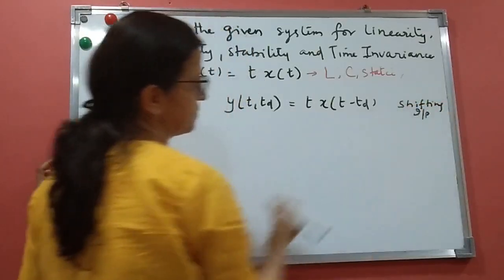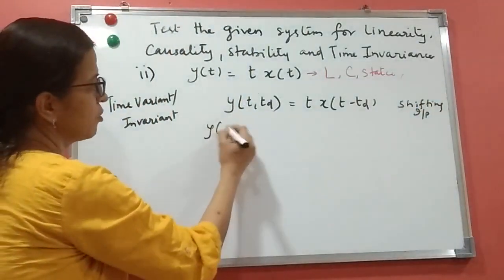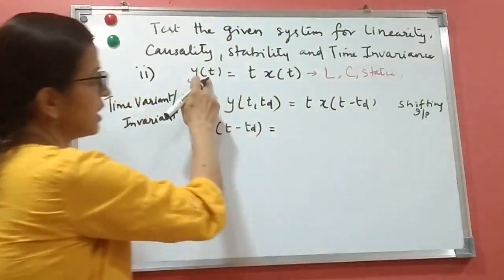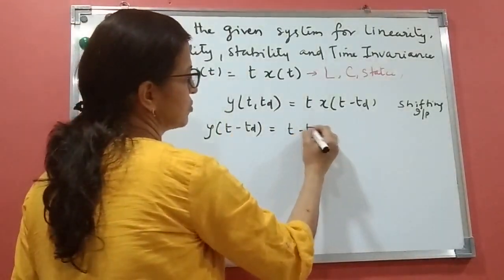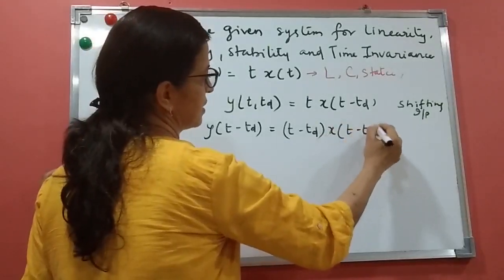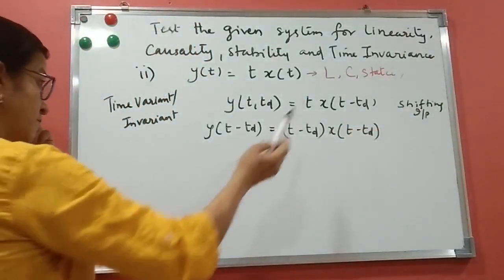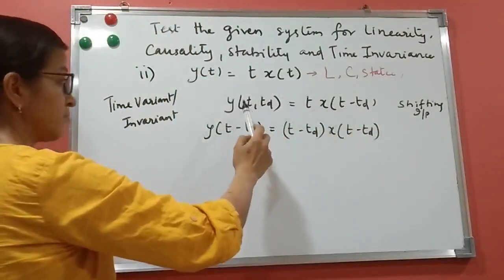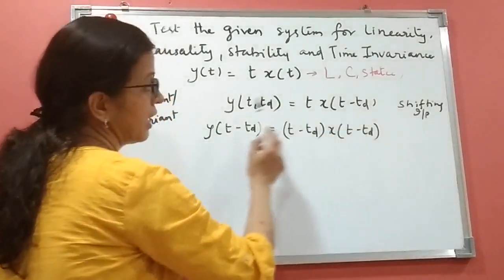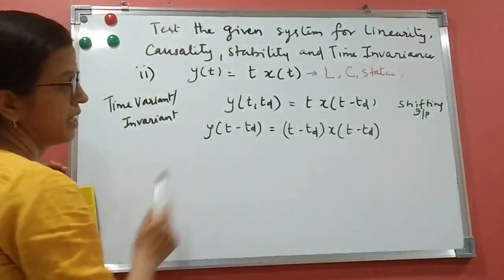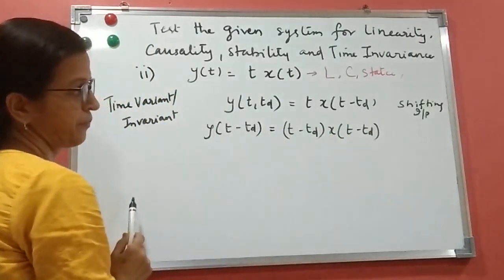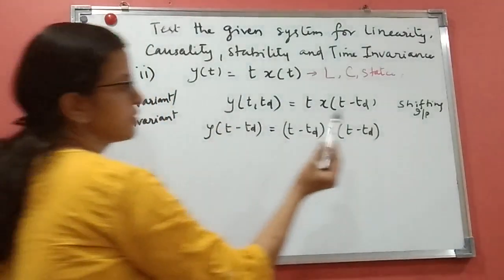Next, we will shift the output. When I am shifting the output, I am changing t here. So when I am changing t here, I have to change it on the right hand side also: t minus td, x of t minus td. You'll ask me the question, when I am shifting the input, why am I not changing this? Because y is a function of x. x is not a function of y. So when I am shifting the input, I am naming this y of t comma td. And when I am shifting the output, it's a function of x of t. So wherever t changes, this will also change. Now we have to see these two. This is shifting output.